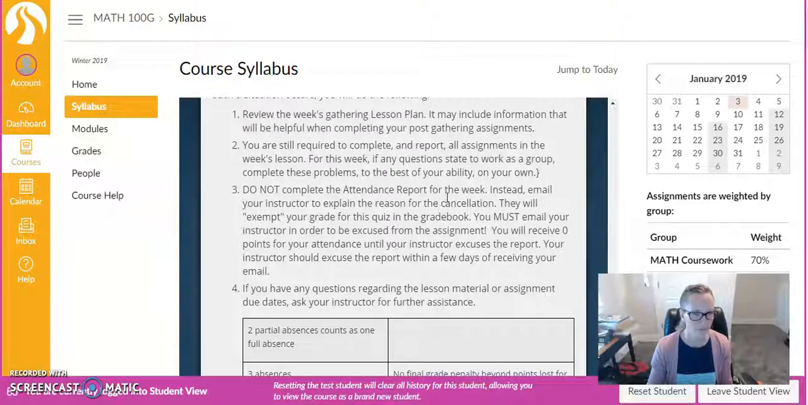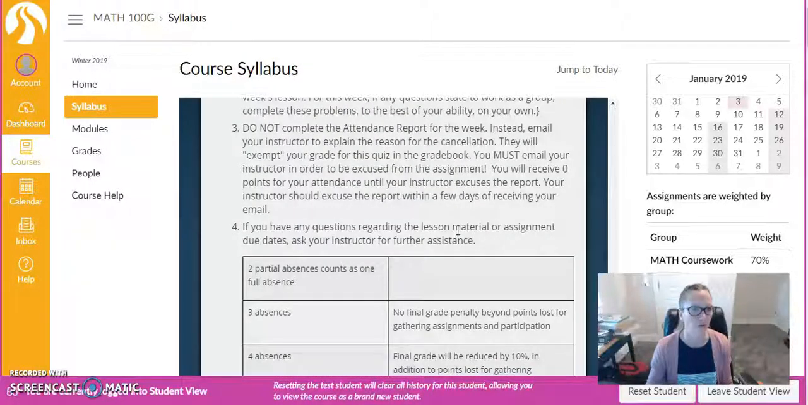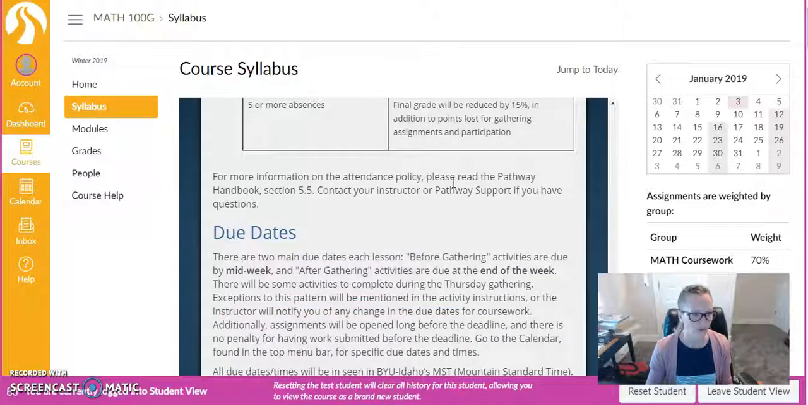Let's see, and then here we have also important, making sure you go to those gatherings. You'll find for the first 3, really only losing the points for the attendance report and the assignments that you missed from the gathering. But once you hit 4 absences, your final grade is docked 10%, and then at 5 or more, it's docked 15%. And so that's a big impact on your grade. So just be aware of that and make sure you're going to those gatherings.